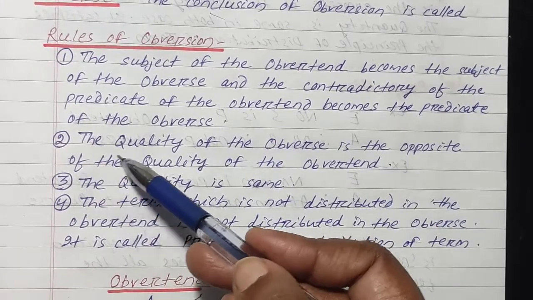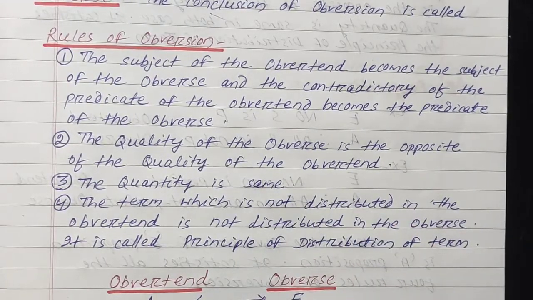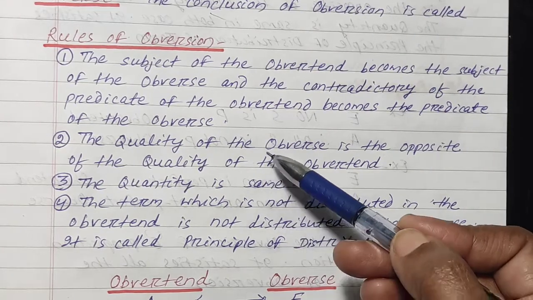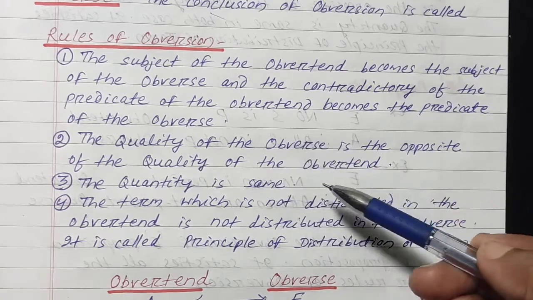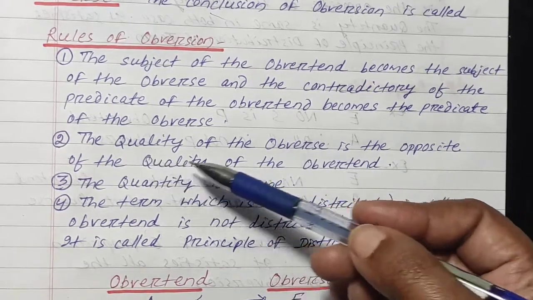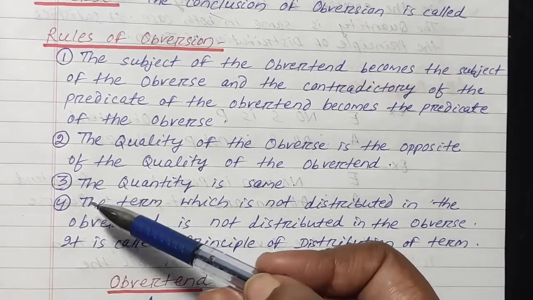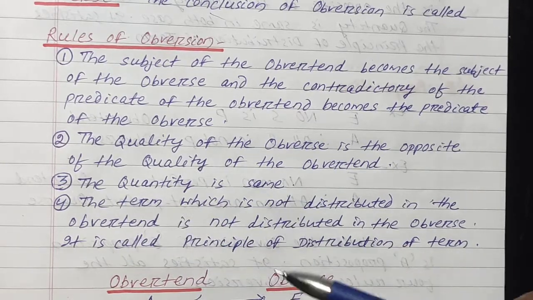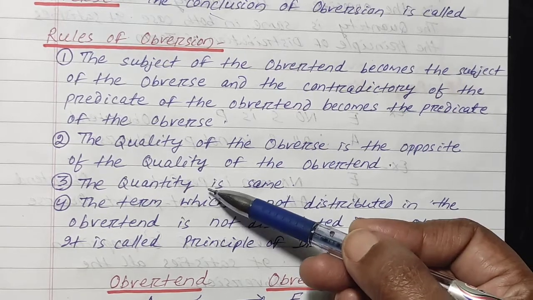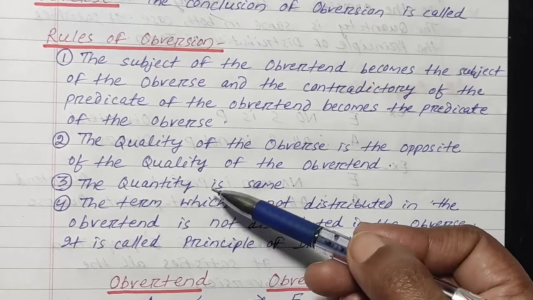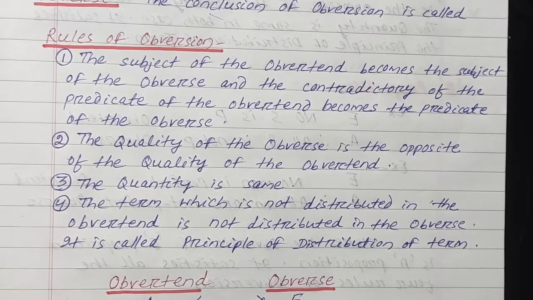Then the second rule: the quality of the obverse is the opposite of the quality of the obvertend. If the premise is affirmative, the conclusion will be negative. If the premise is negative, the conclusion will be affirmative. Rule number 3, the quantity is the same. Quantity is universal or particular. If the premise is universal, the conclusion will be universal; similarly, if particular, the conclusion will be particular.